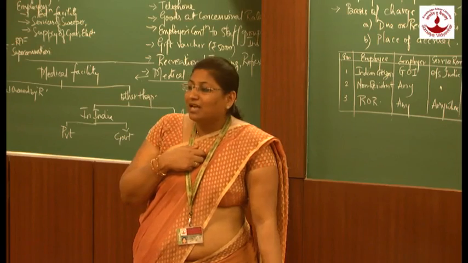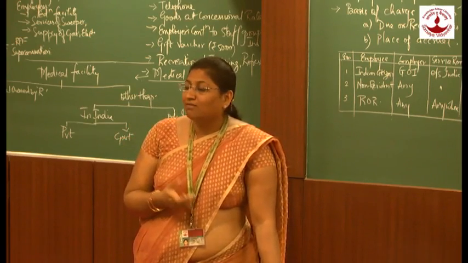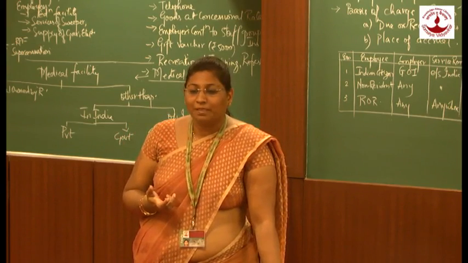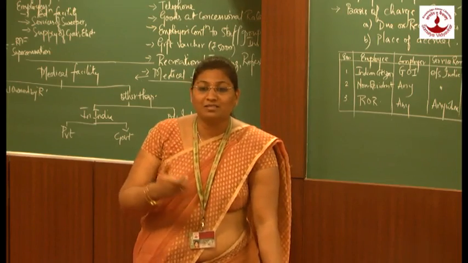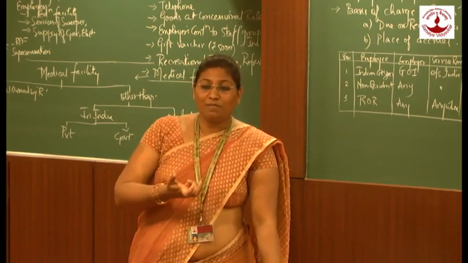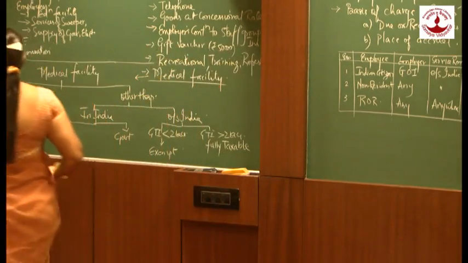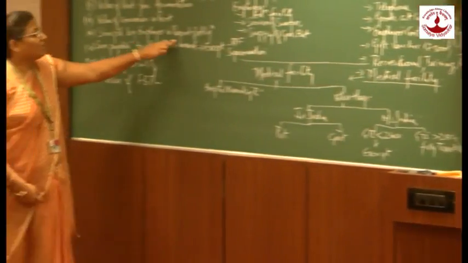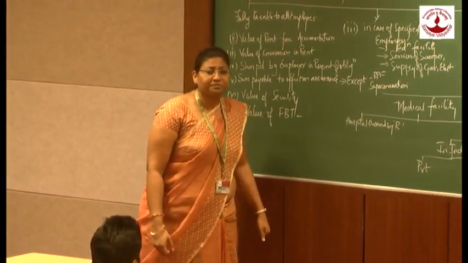But what does the employer do? You don't pay, I pay on your behalf. Just as a perk he is giving that: okay, I will be paying your income tax on your behalf. Is it clear? So that is nothing but a sum paid by the employer in respect of an obligation which is to be paid by the employee.